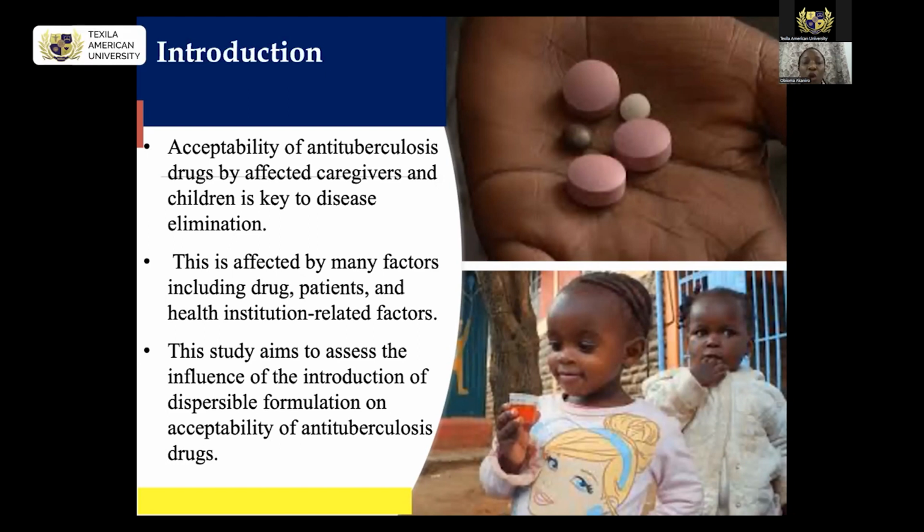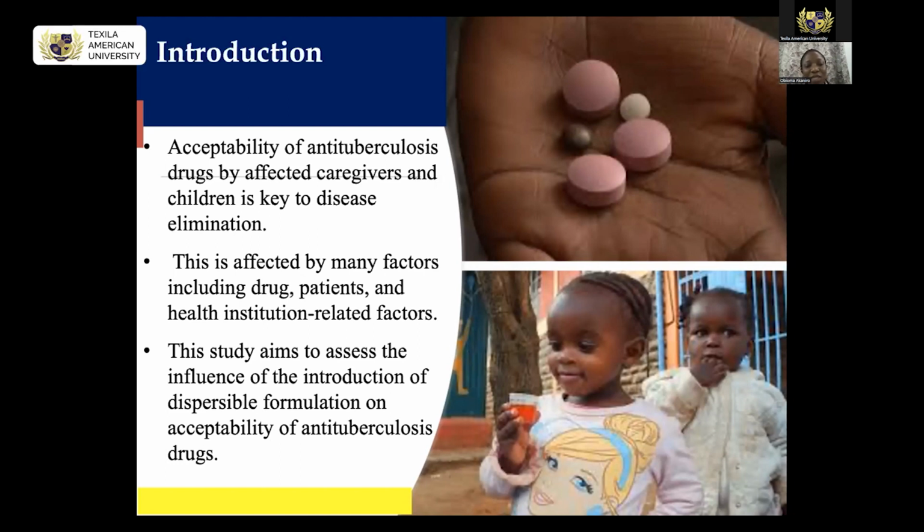So a dispersible formulation was introduced, and it was sweetened such that if you put it into water, it disperses into something like a strawberry drink, as you can see in the picture, which is held by the little girl in the slide.